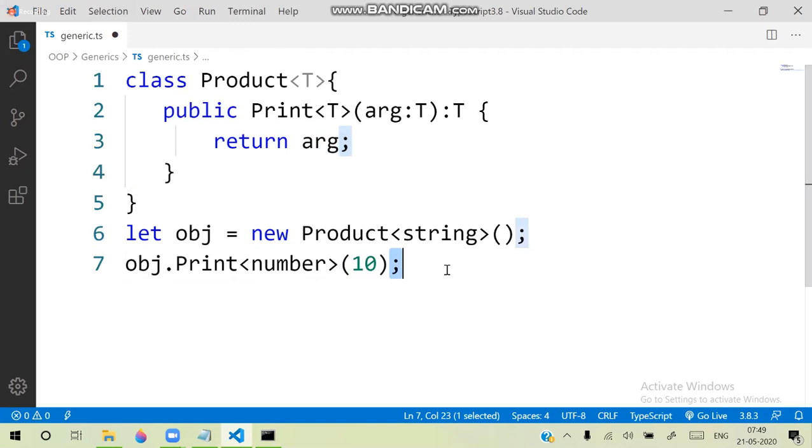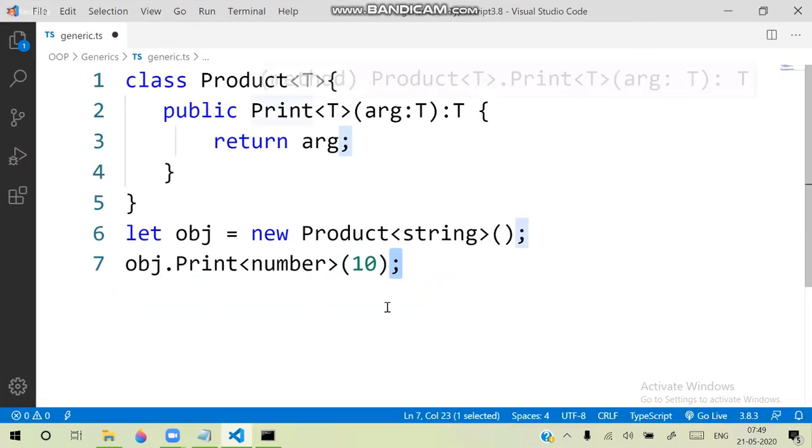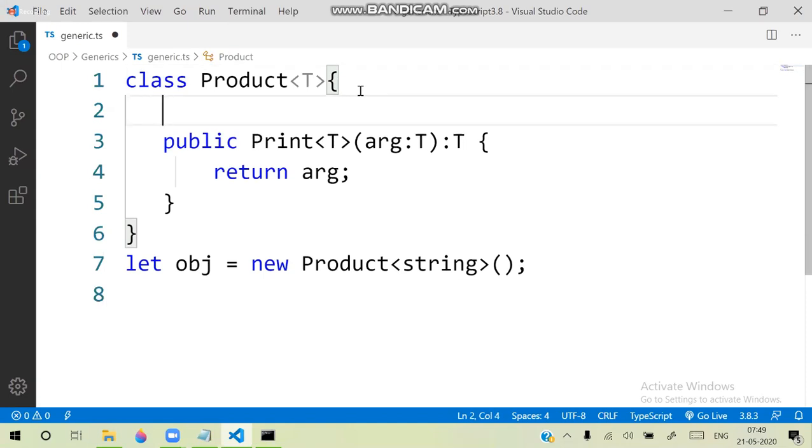Usually why did you create a class as a generic type? What is the intention of creating a class as a generic type? It can allocate generic type memory. When it allocates generic type memory, then what happens here is, for example, in this location I am initializing a value here.